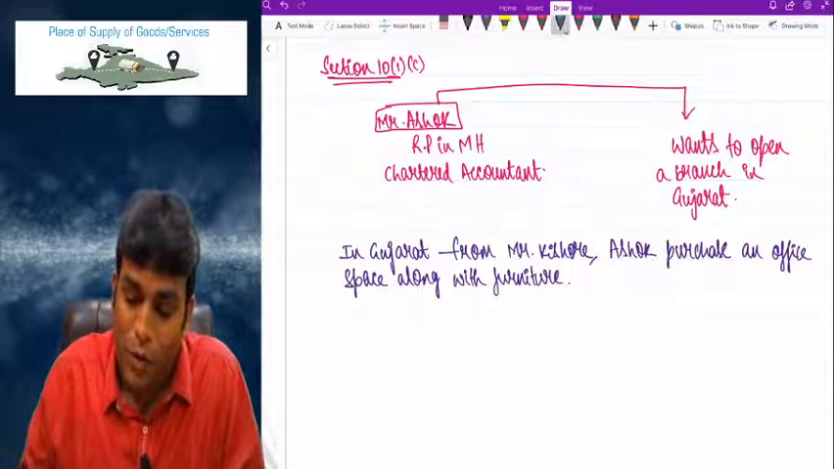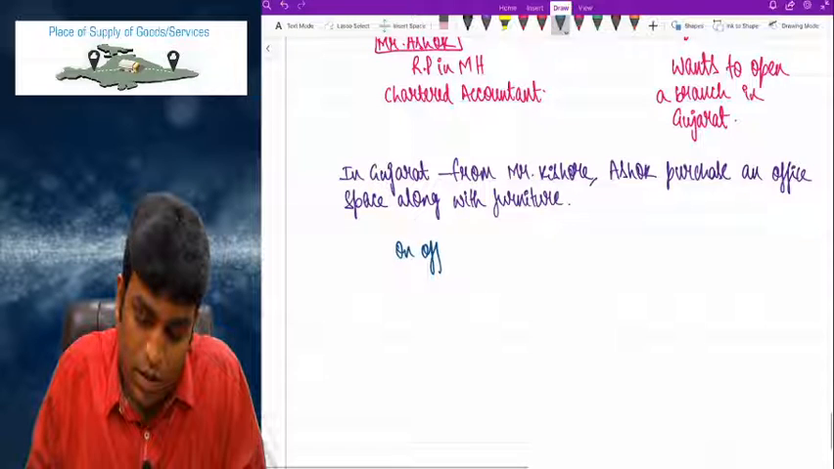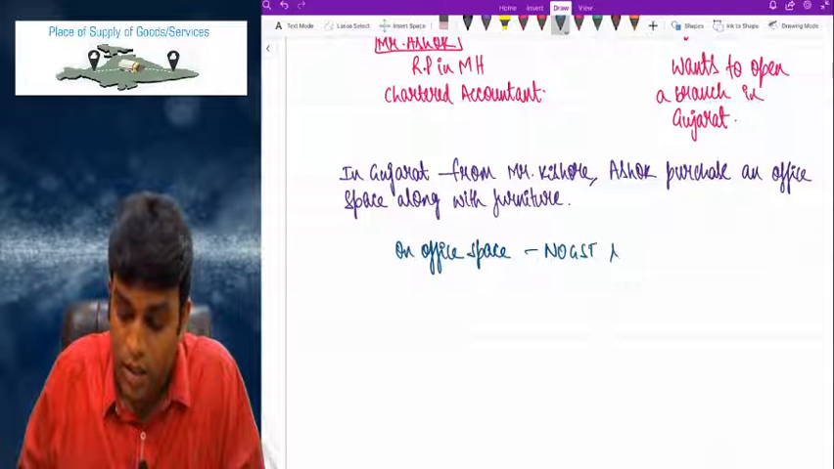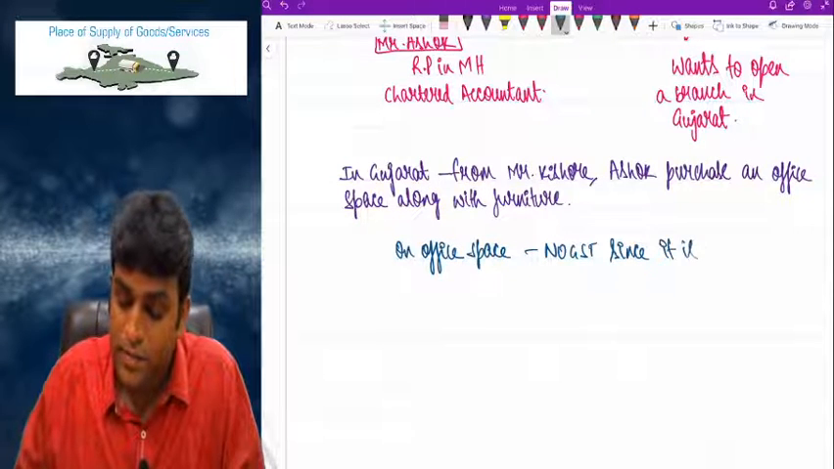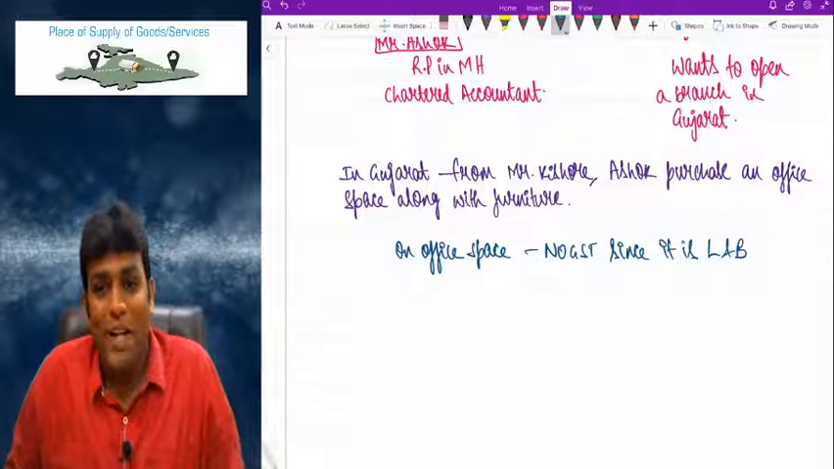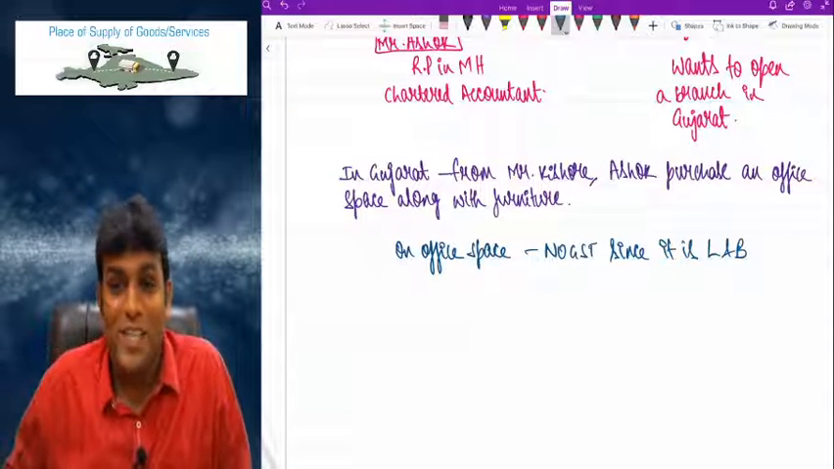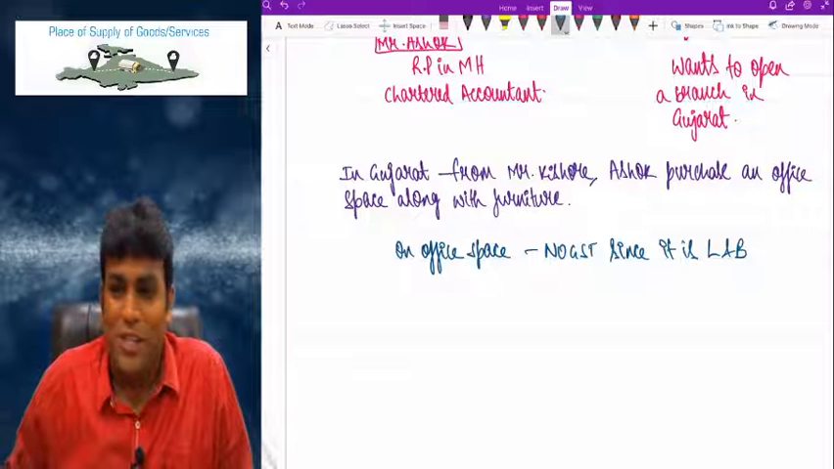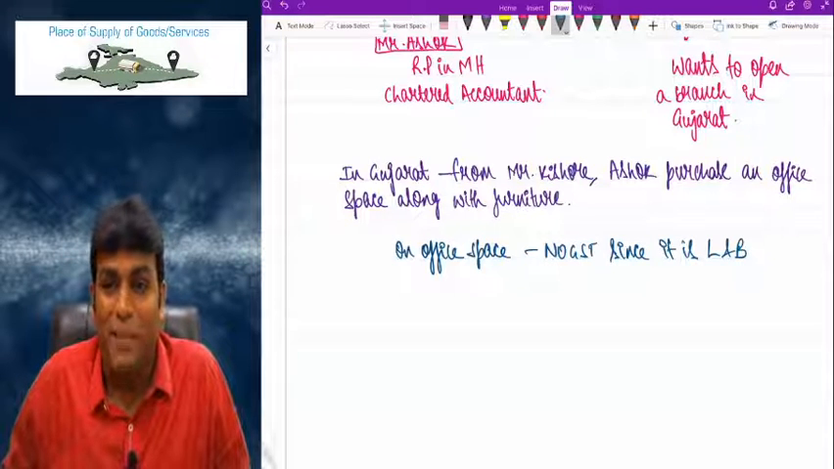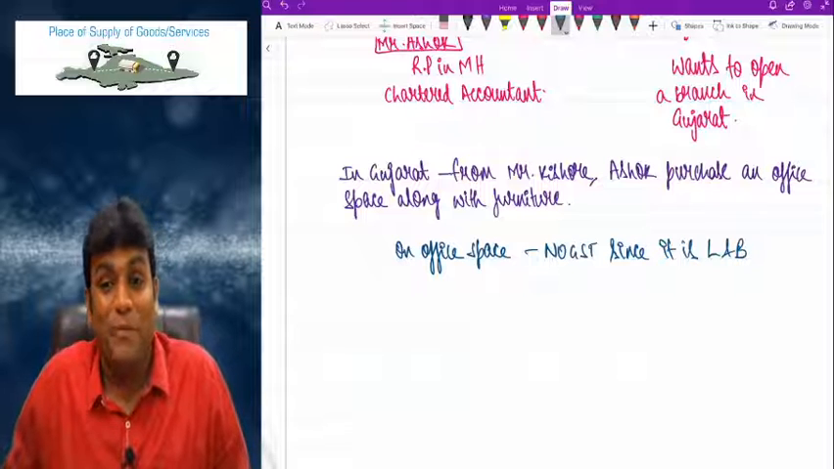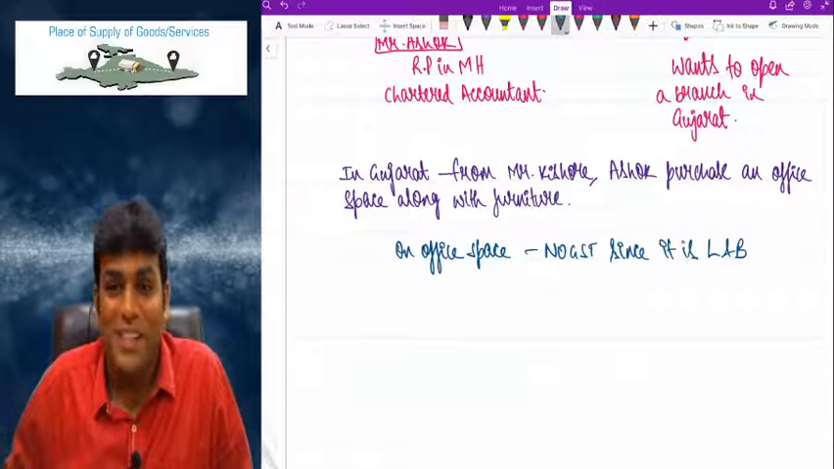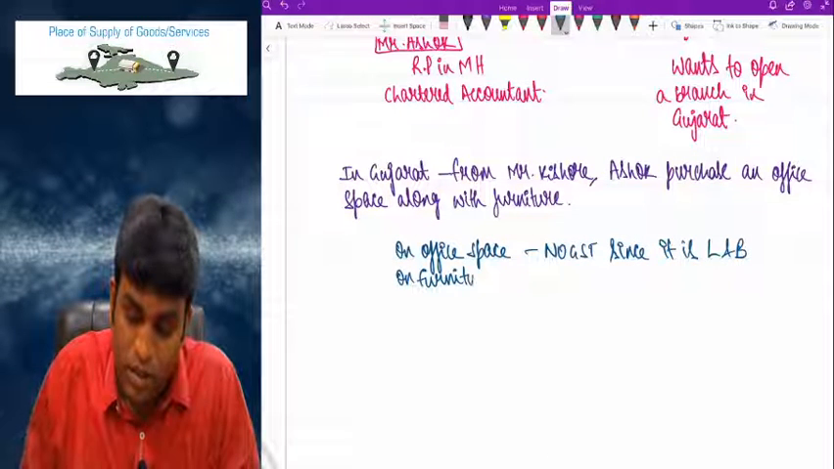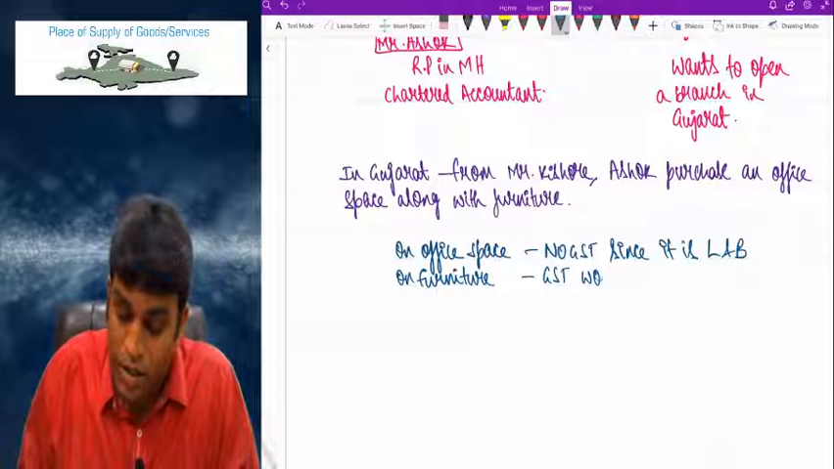Now, very clearly, one point I'll tell you is that on office space, no GST, since it is land and building. We all know that on sale of land and building, there is no question of GST because of section 7(2)(a) read with Schedule 3, except for construction services. That point we know, my dear friends. Correct, right? Now, on furniture, GST would apply.